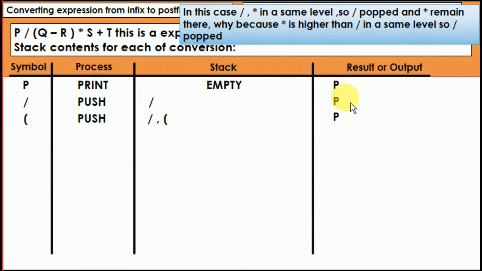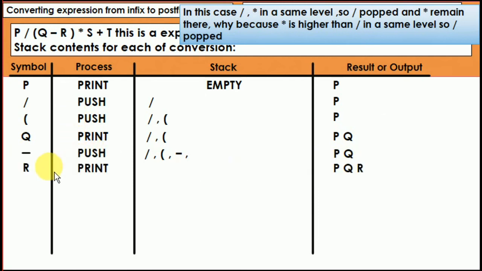Now P is going to be as it is. Now next is going to be Q. This is an operand, print. Now PQ printed and the stack remains same. Divide, comma, bracket. What is the next sign? The minus. Now it is an operator, push. Now how many values are there? First divide, second is bracket, third is minus sign. Now the result remains PQ.